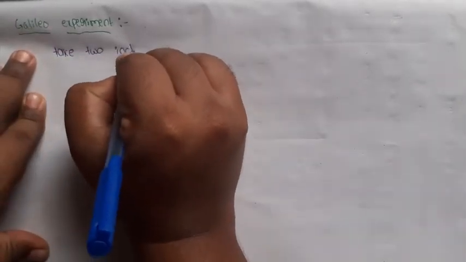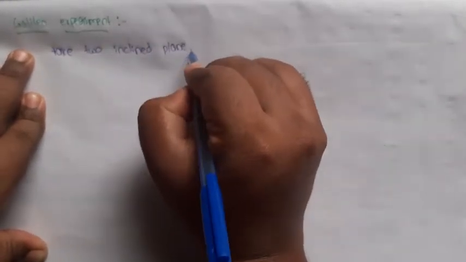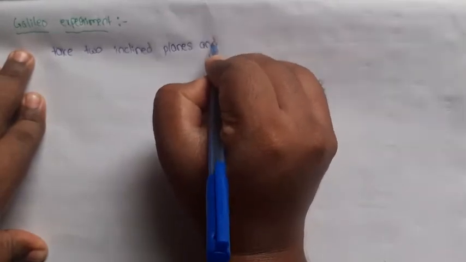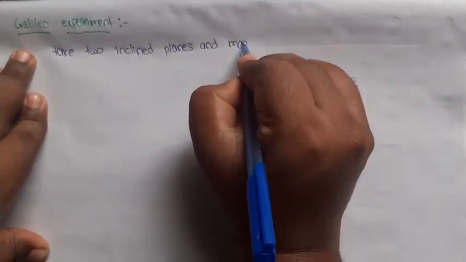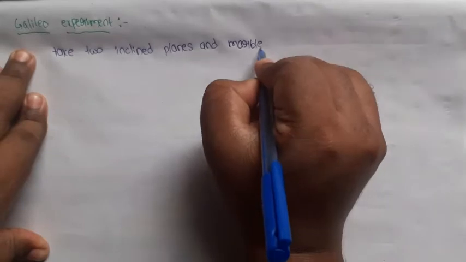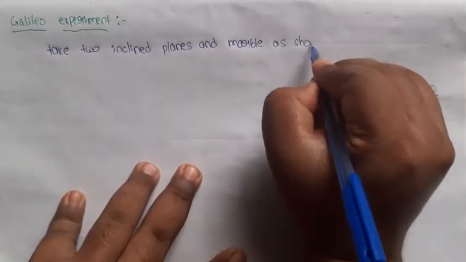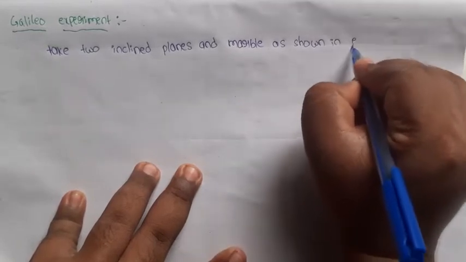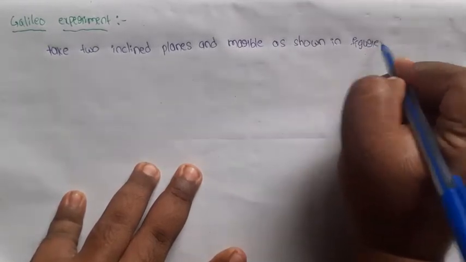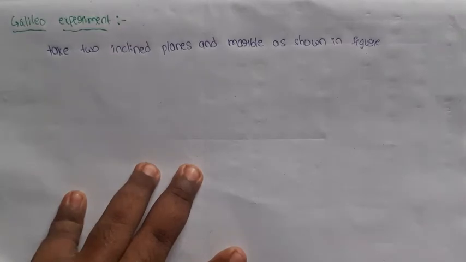For this experiment, take two inclined planes and a marble. Marble means nothing but a ball, as shown in the figure.